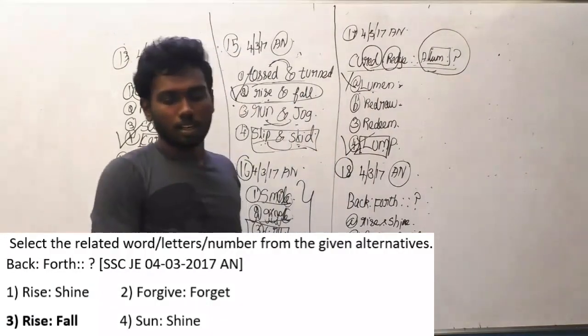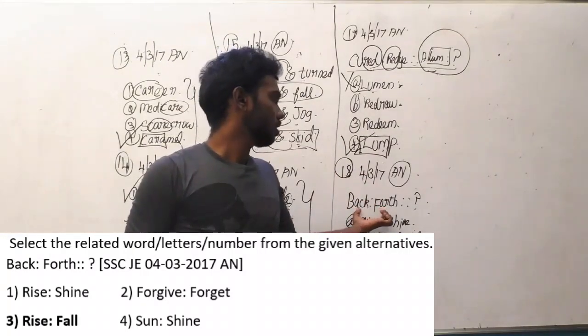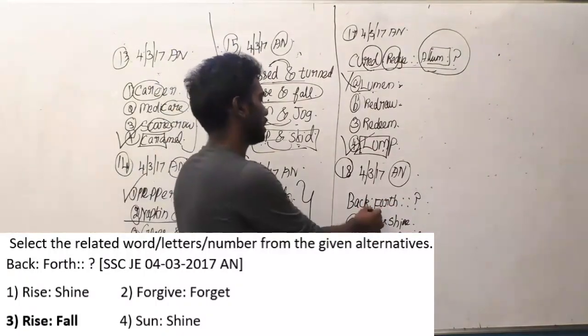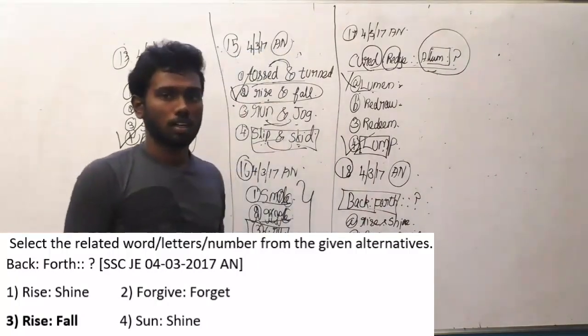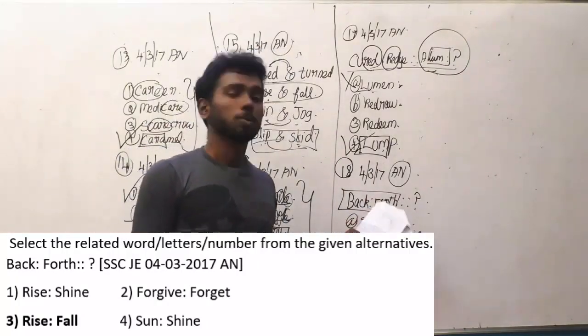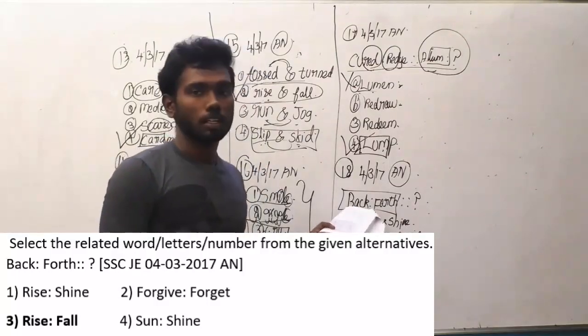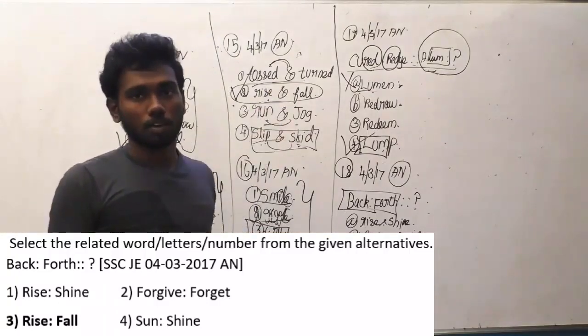And obviously, this is an easy question. Most of you might have found the logic already. Back and forth. Back is the opposite of forth, so it is clear that we have to search for opposite words in the answer options. I have already provided the logic in the previously solved concept video of verbal analogy.